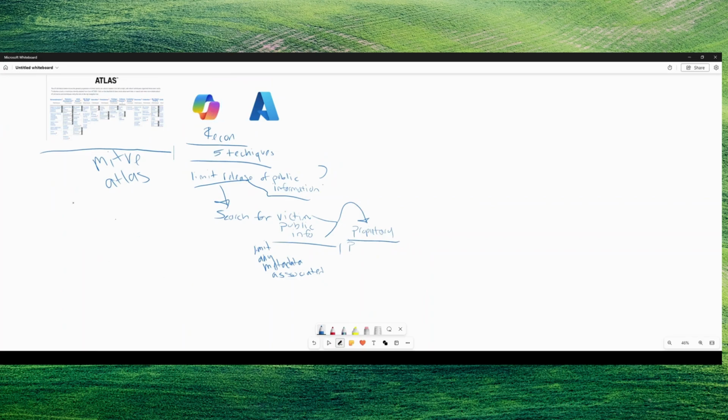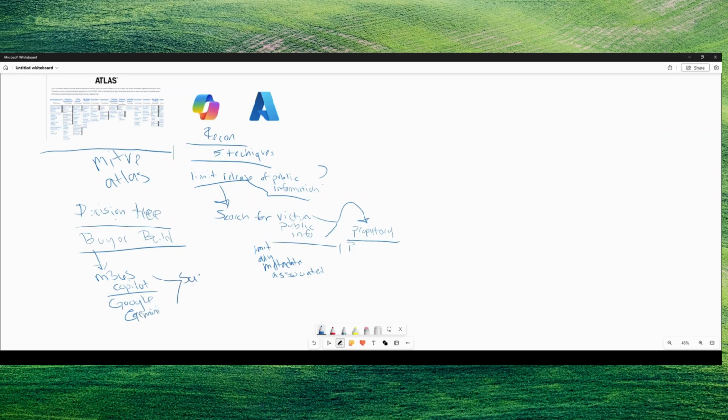So now this goes into the decision tree. Buy or build. And that's going to be a number of conversations you will have to understand, kind of the responsibilities on both ends, right? If we buy, i.e. M365 Copilot as an example, or Google Gemini, we're going to have to understand what are the controls that we can put in place to monitor this, right? This still will represent the SaaS approach, right?